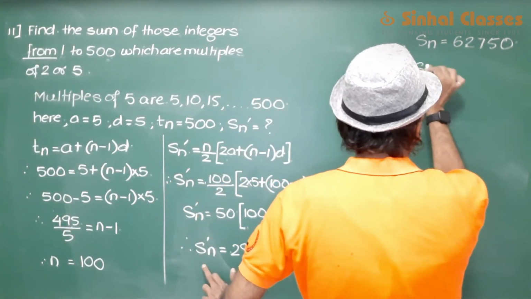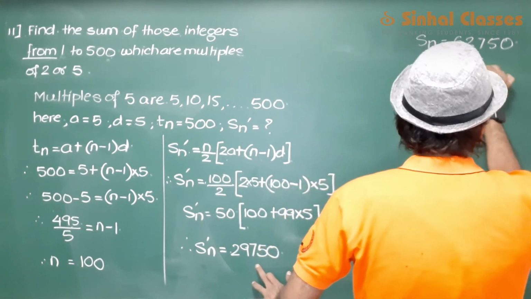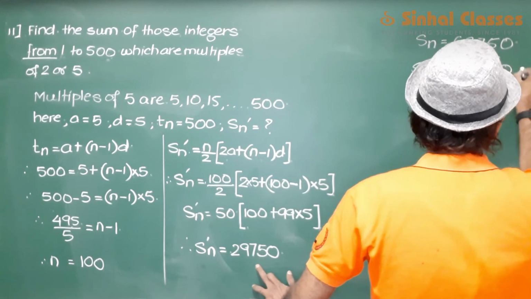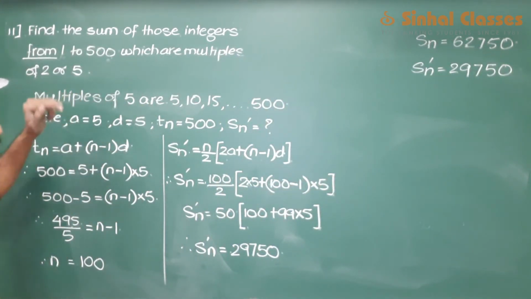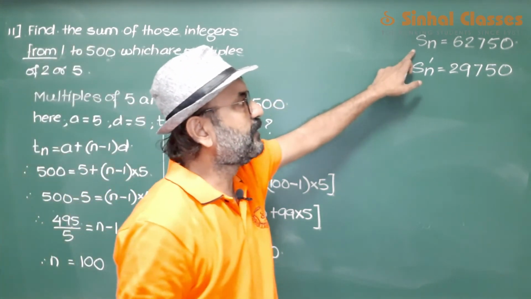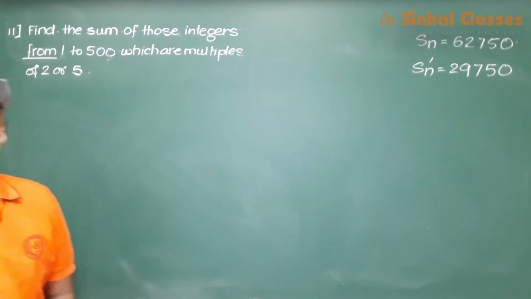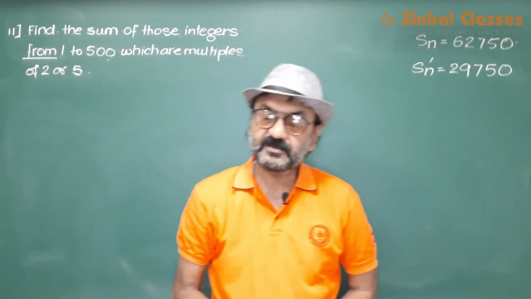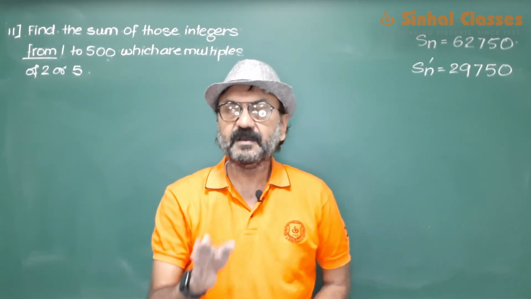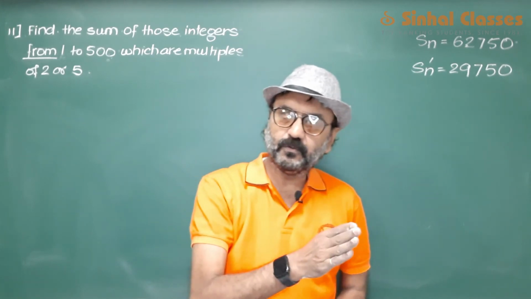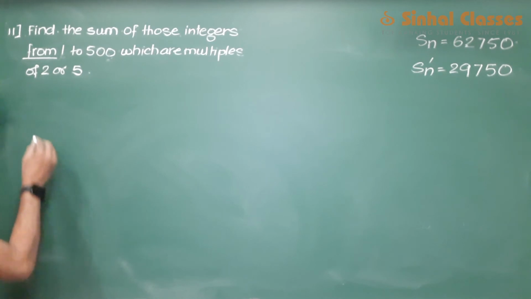These are the multiples of 5. S dash n is 29750. So earlier we found out the sum of the multiples of 2 and the sum of the multiples of 5. Both we've got. Now, as discussed, let us find out the multiples of 10, because these multiples of 10 are those common numbers which appear in the multiples of 2 as well as in the multiples of 5.